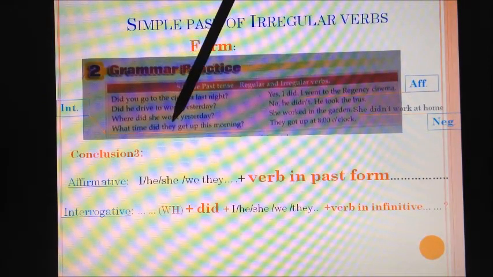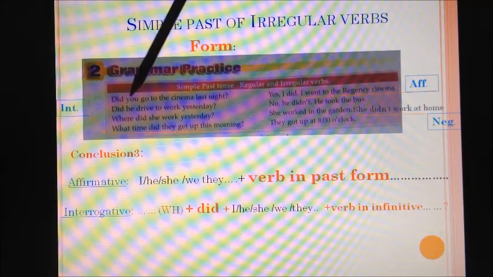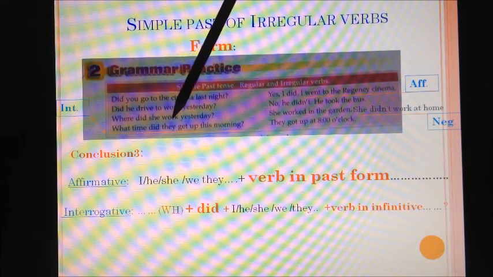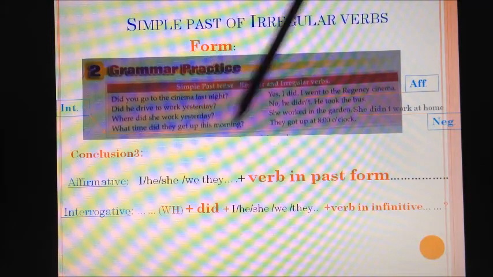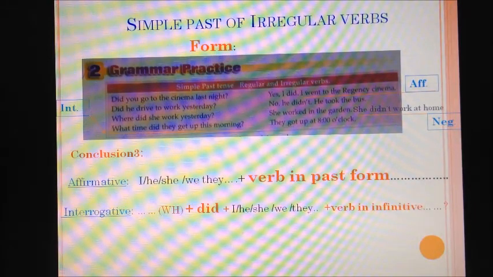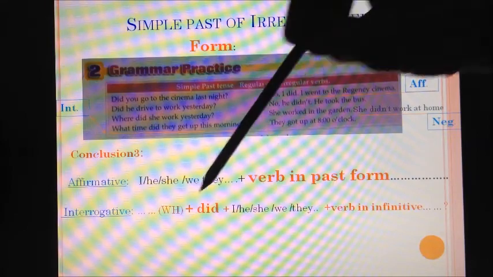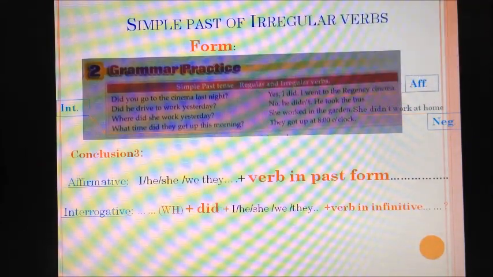Notice that the verbs here in questions do not change. Did you go, drive, work, get up? So the verb is always in infinitive. Why? Because you already have an auxiliary here.